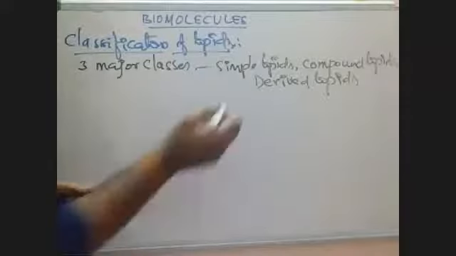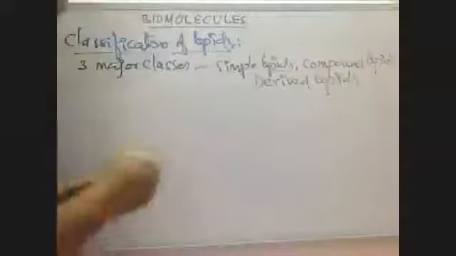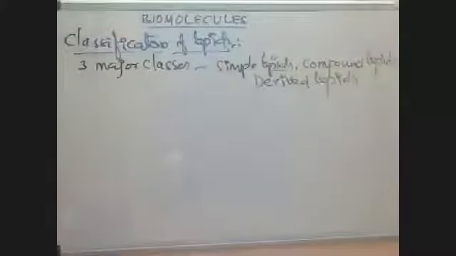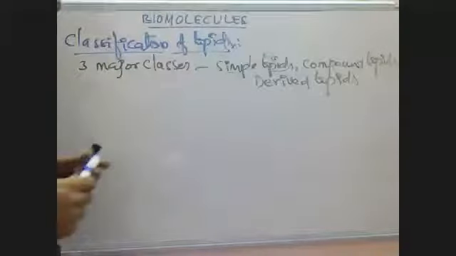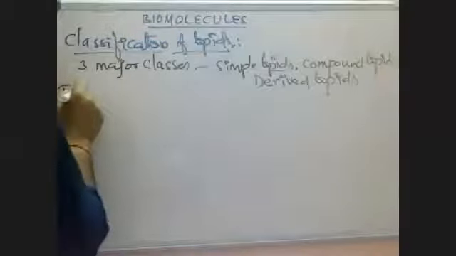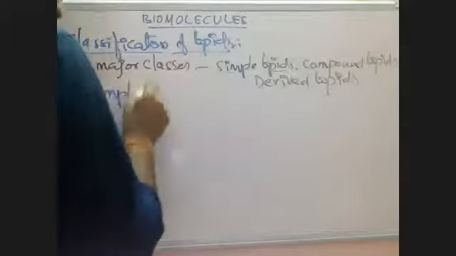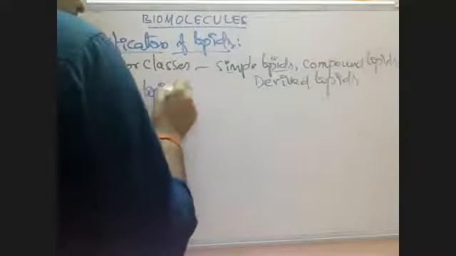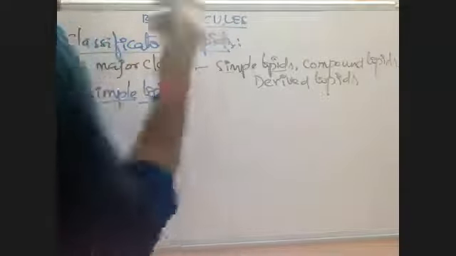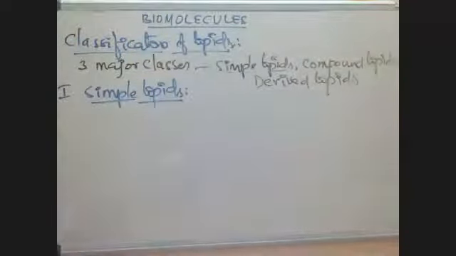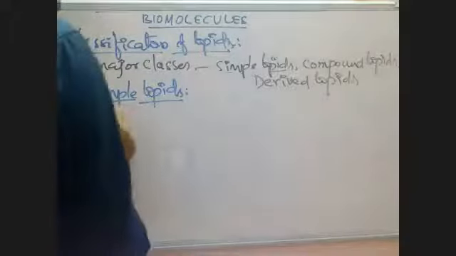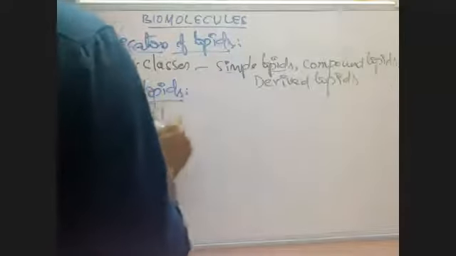By name itself, simple means they are simple in form, simple in structure. Compound lipids have a compound structure. Derived lipids are derivatives. See simple lipids first. Simple lipids are simple in form, simple in structure.